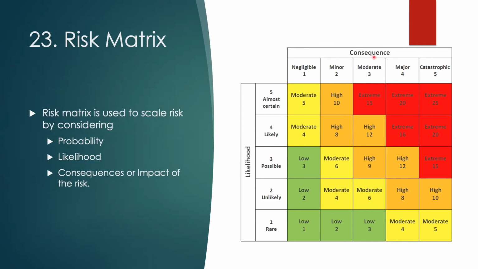So if we take an example here, if we have a negligible consequence but our likelihood is almost certain, then we can keep our risk at a moderate level. Okay. But in case our likelihood is very rare but consequences are catastrophic, then again we can keep our risk at a moderate level. But let's suppose our likelihood is almost certain and our consequences are also catastrophic, then we can put this risk into the extreme category.